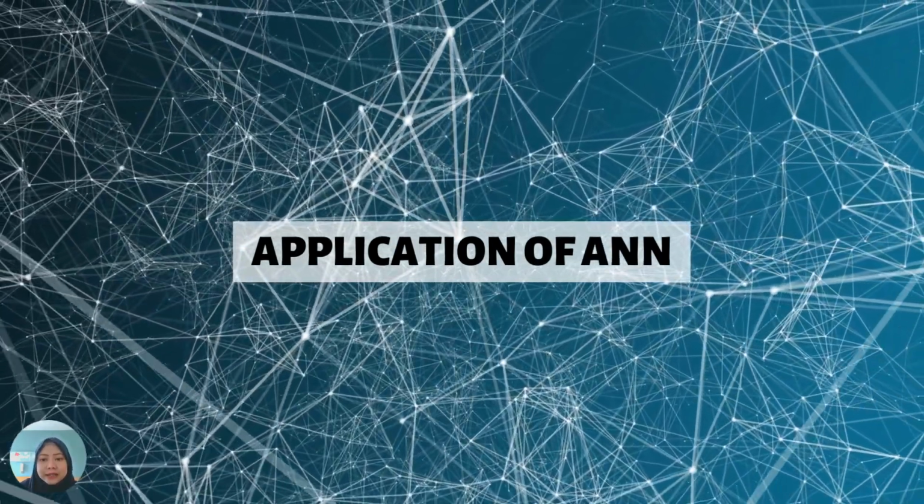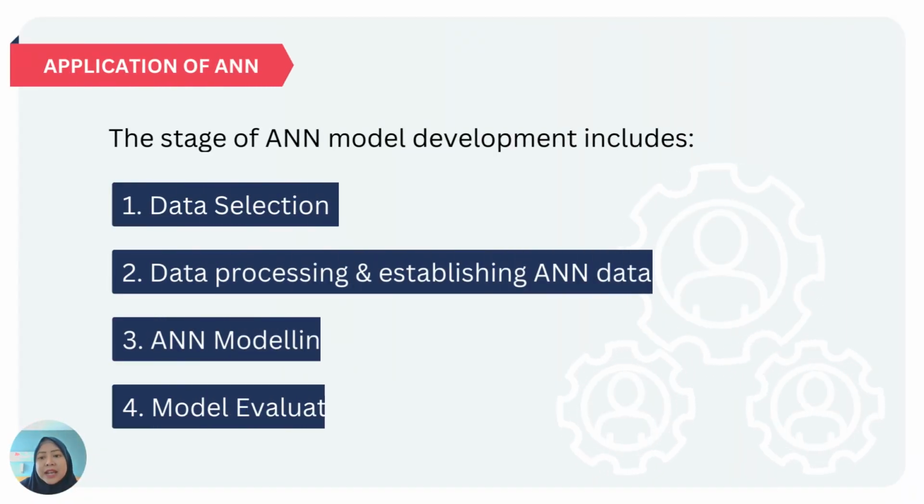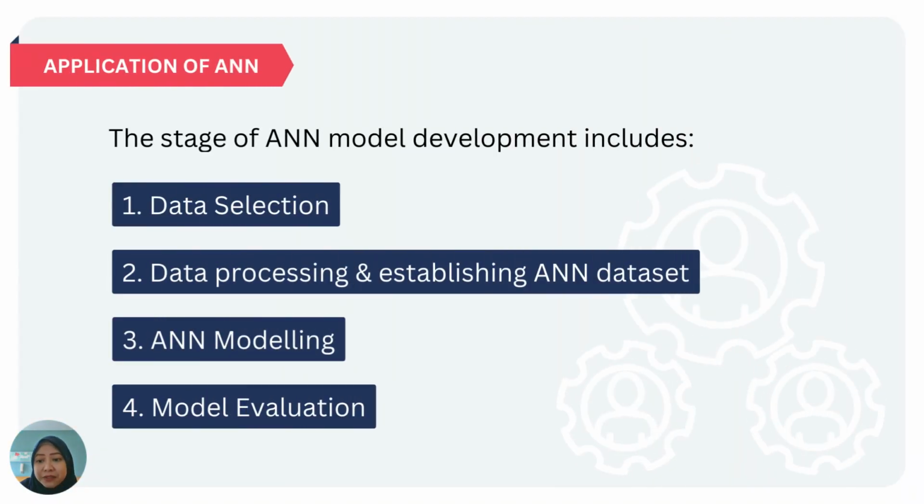Application of ANN. The ANN development begins with identifying and dividing dataset for training and testing. The model is constructed using MATLAB. At the analysis stage, the dependent variable or the output layer is regressed against the input layer or independent variables. At the evaluation stage, ANN is assessed based on its statistical performance, which are R-squared and mean absolute percentage error or MAPE. A good model will demonstrate high values for R-squared and low values for MAPE.